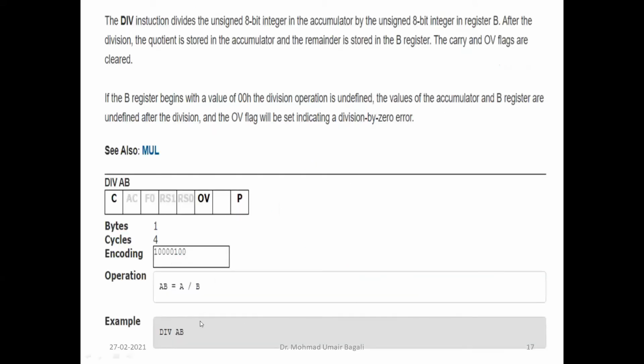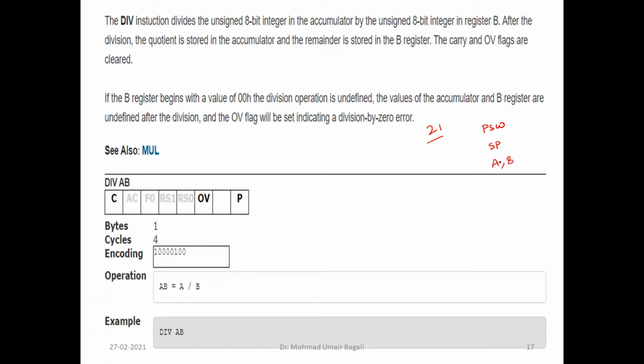Then we have division. While discussing the SFR registers, we listed 21 SFRs. Out of these 21, we have discussed the PSW register, the SP register, and the A register, the accumulator register. The accumulator is one of the CPU registers. Also, among the CPU registers, we have noted the B register.